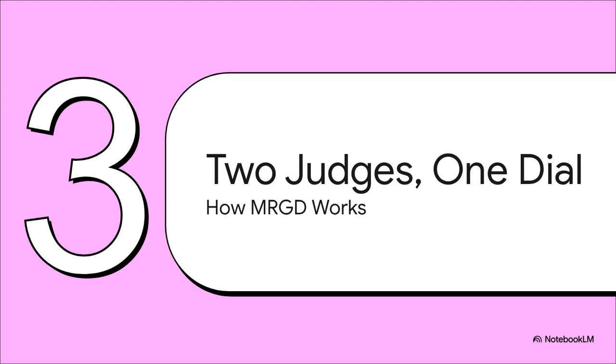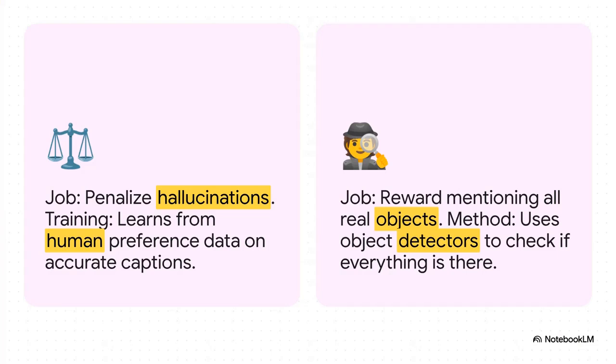W 0.0, maximum recall. Okay, back to the otter. With W 0.0, the model tries to list everything. It might say otter, frisbees, rocks, dirt. That's great recall. But it might also throw in severe hallucinations, like small boat or disc golf ball, things that are definitely not there. So you get the detail, but also some fantasy elements.